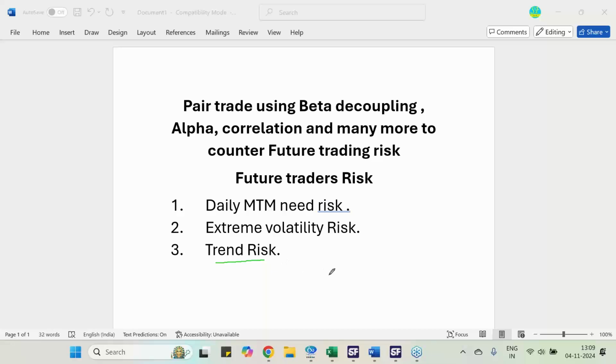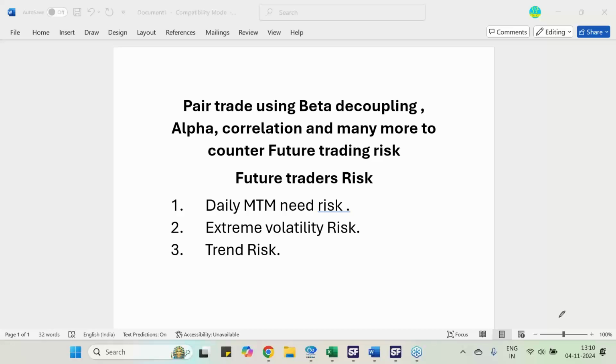Third is the trend risk. You have estimated a trend using any of the methods, say moving average, indicator, Elliott study, or hundreds of other studies, and you said that the trend is up or down. However, after you enter the trade, the trend has not obeyed your principle and has gone against you. So these are the three major risks you have as a future trader. Even if you hedge the trade, this risk still remains in your trade.